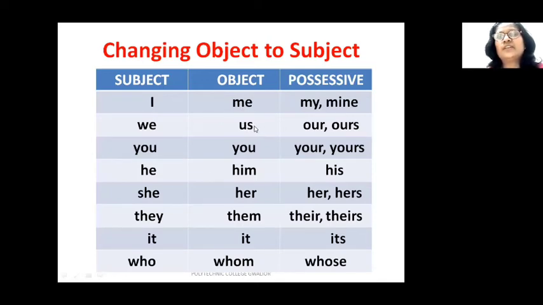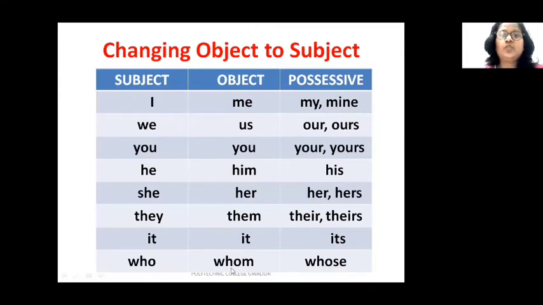Similarly, us, if it is in the object's place after the verb, will change into we. When it comes to the subject's place, you remains the same. Him, when it comes to the subject's place, changes into he. Her, when it comes to the subject's place, changes into she. Them is the object pronoun. When it is used in the case of subject, it will be they. It remains the same.